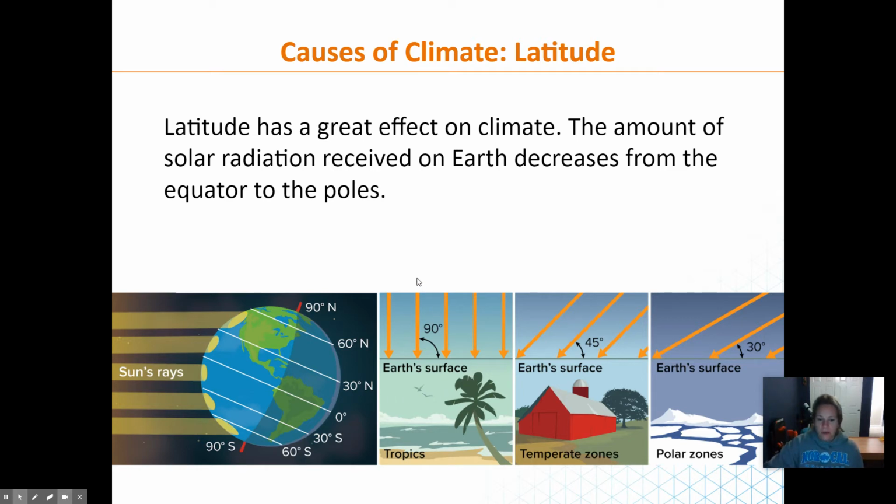You can see here at the tropics, it's more of a direct angle of light. Then you get more scattered light, or this lower angle, as you get farther and farther towards the poles. So here's the temperate zone. Temperate would be right in here, so most of the US. And then in the polar zones, you can see the angles are even less.